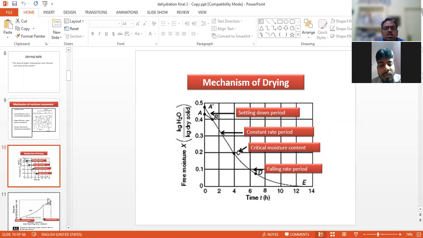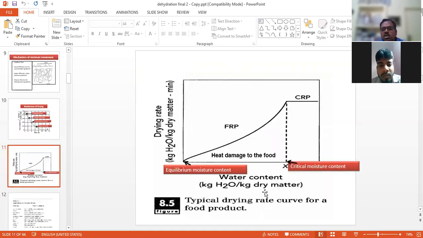Similarly, you can also see here the equilibrium moisture content. The water content means the amount of water with respect to the dry matter.